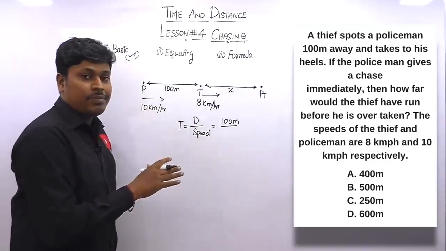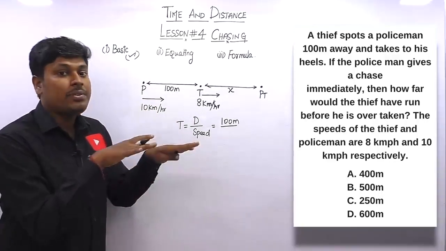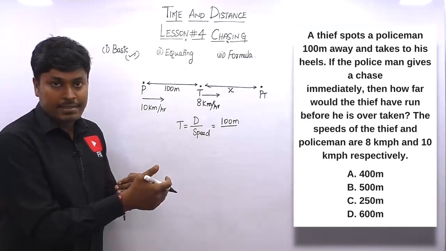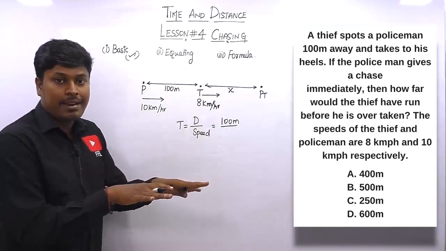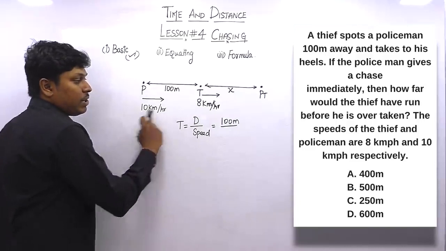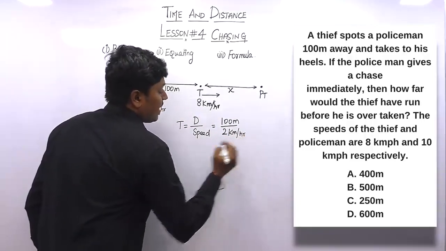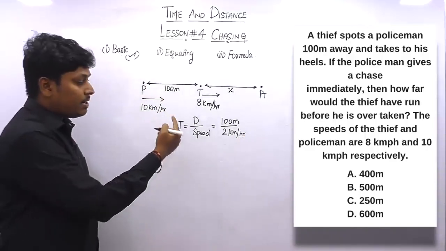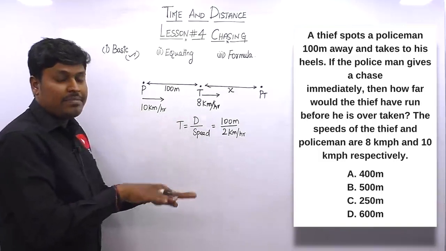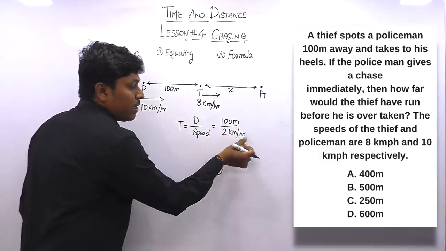In the basics I have told you, if both cars are running in the same direction, for the relative speed we need to subtract both speeds. If both cars are running in opposite directions, we need to add the speeds. If both are running in the same direction, we need to subtract the speeds, which I have told you in the basics. So when you subtract 10 km per hour minus 8 km per hour, it will be 2 km per hour. So finally the time taken is 100 meters divided by the relative speed, because both persons are running in the same direction, we subtract the speeds, which is called the relative speed. So the relative speed will be 2 km per hour.